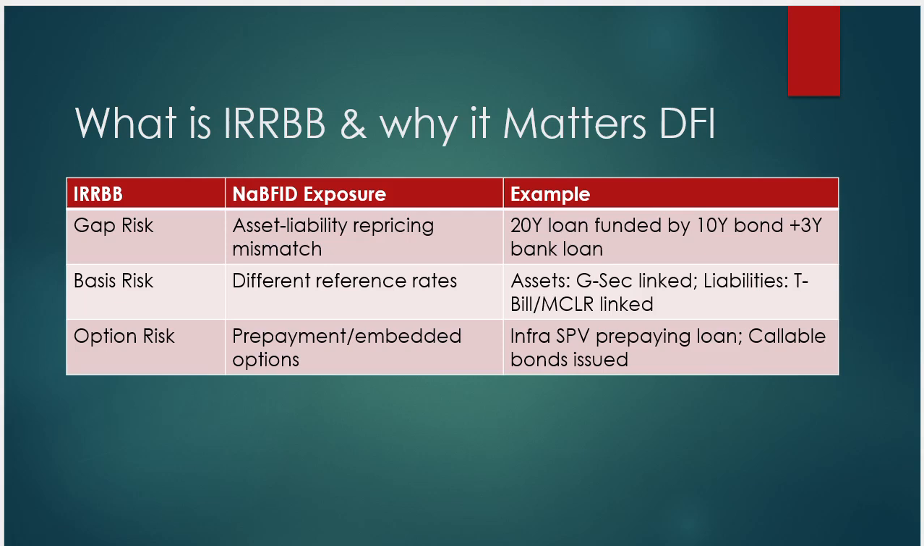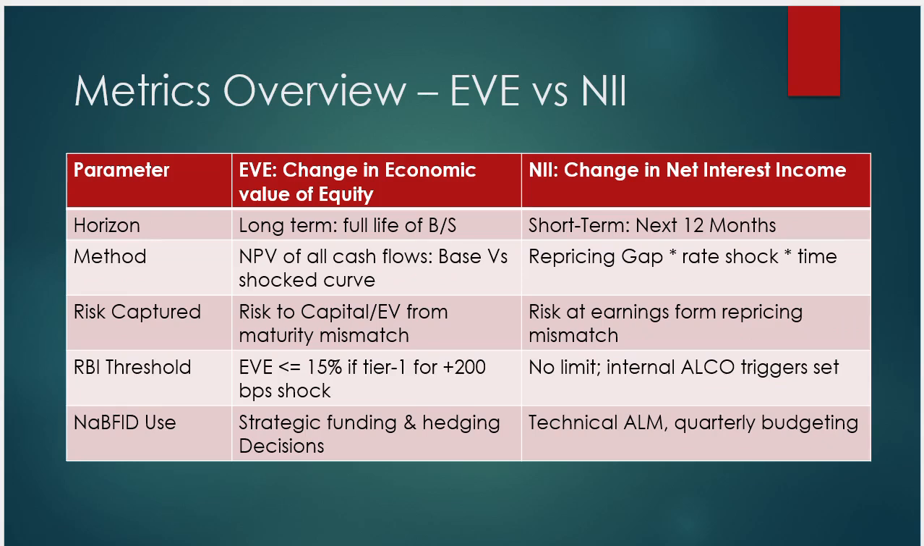Then basis risk: different reference rates. There are different rates on different types of assets, like G-Sec linked securities, and liabilities like treasury bill linked or MCLR linked, and these need to be managed under basis risk. Then option risk: prepayment and embedded options, where someone prepays, for example an infra special purpose vehicle refinancing a loan, or a callable bond issue. These are the interest rate risks in the banking book. So let's move on to the next slide, which is most important, guys, and you should be aware of it.